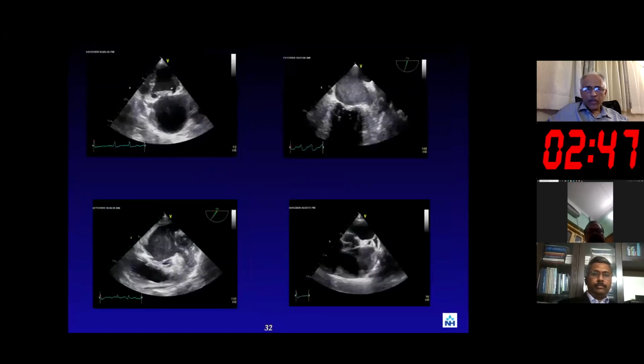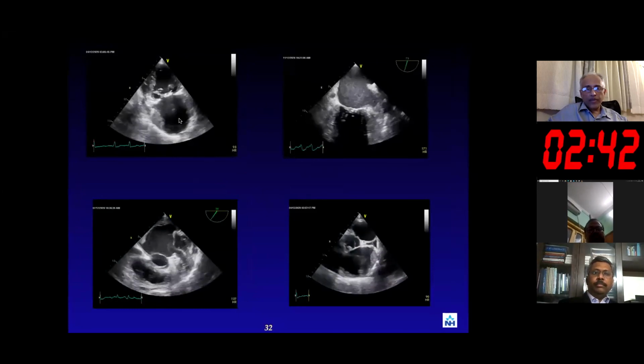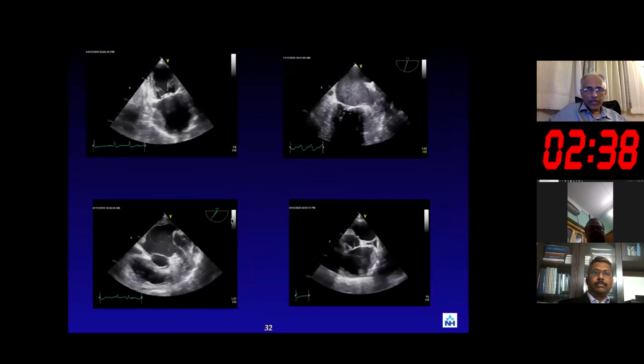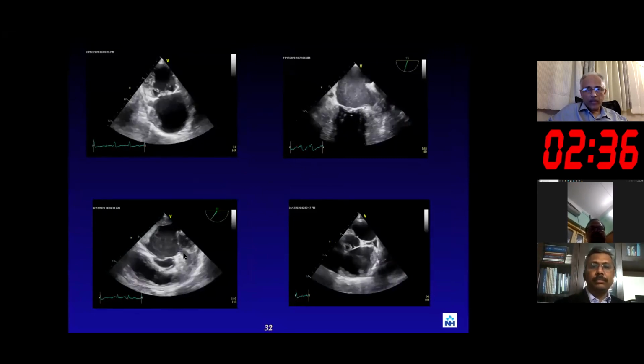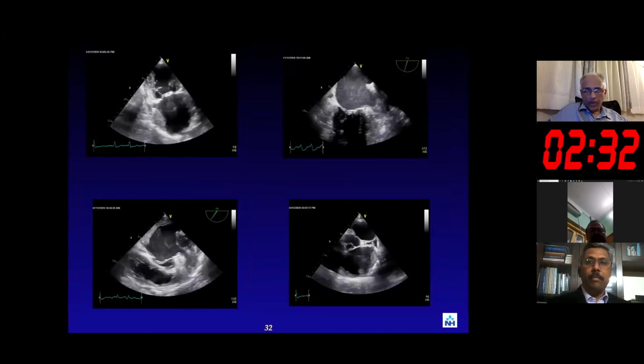Next is the thrombus itself. Thrombus can come in various ways. So this is a body thrombus, and then you have the appendage thrombus here, and then this is a really large thrombus spread all over it. And we know that once thrombus is there, the risk of embolism is quite high.